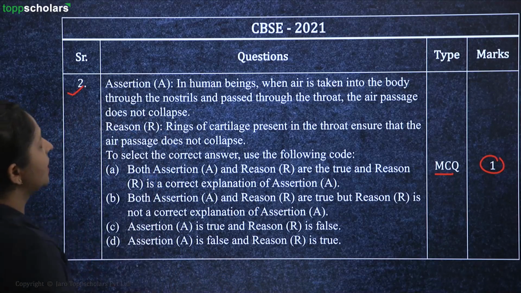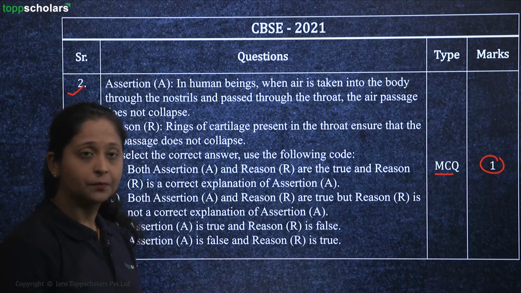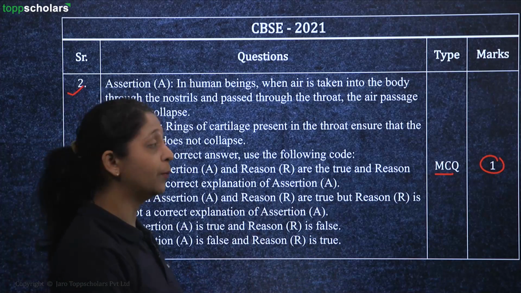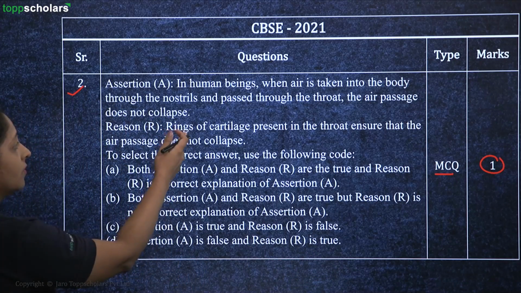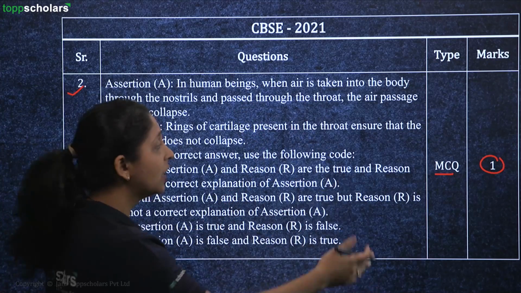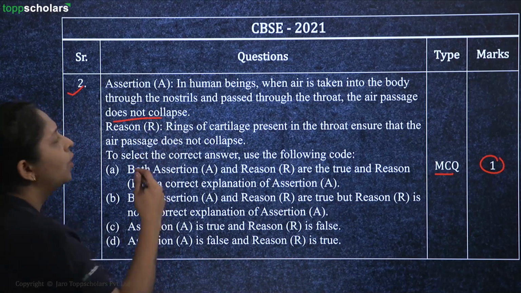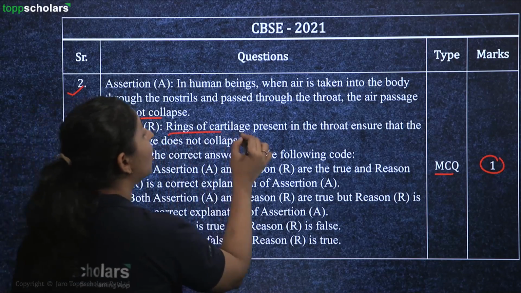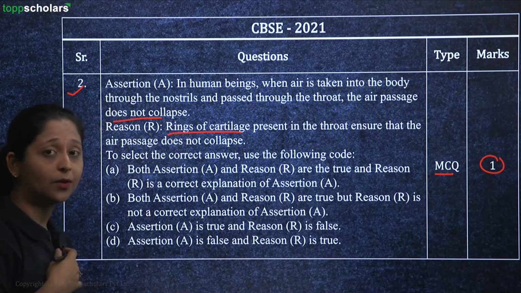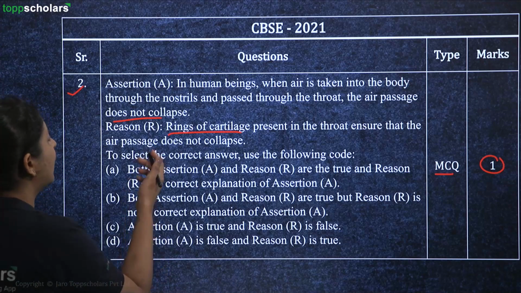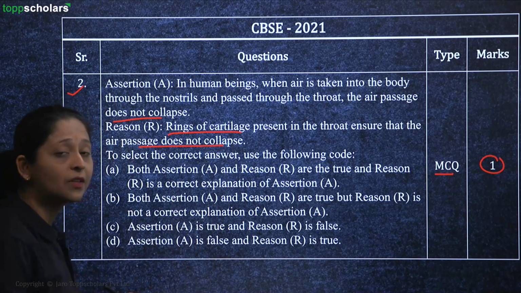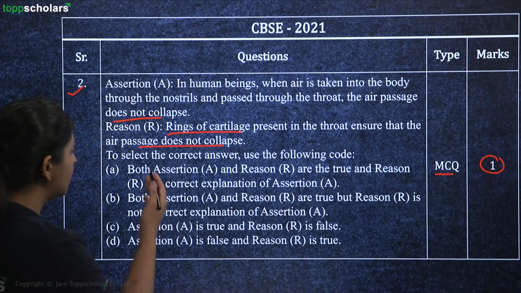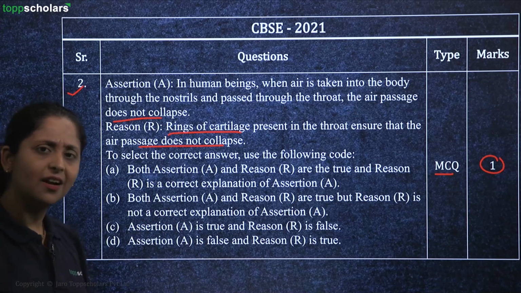So the assertion statement says, in human beings, when the air is taken into the body through the nostrils and passed through the throat, the air passage does not collapse. That's the assertion. The reasoning is rings of cartilage which are present in the throat ensure that the air passage does not collapse. So here you have to state which of the following statements are correct.